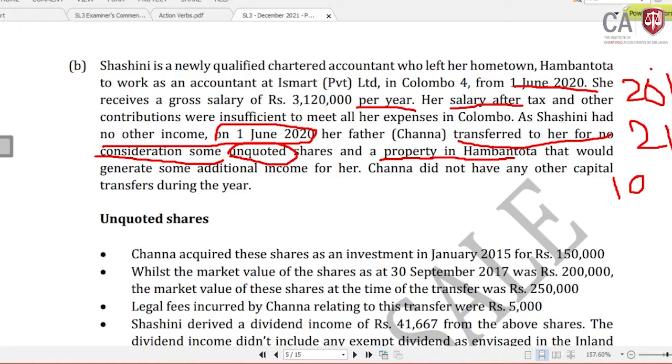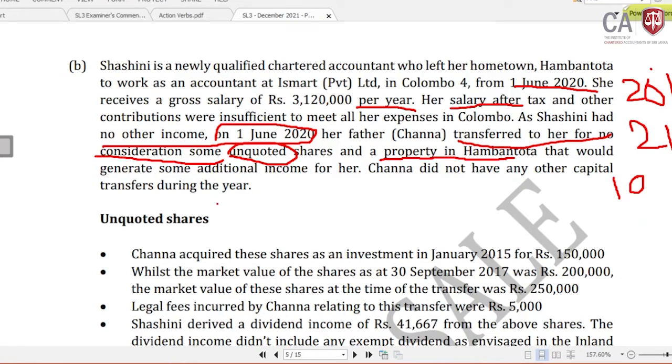I think her father, being a chartered accountant, transferred this property to her as a gift, received from father to daughter at no consideration. That would generate some additional income for her.